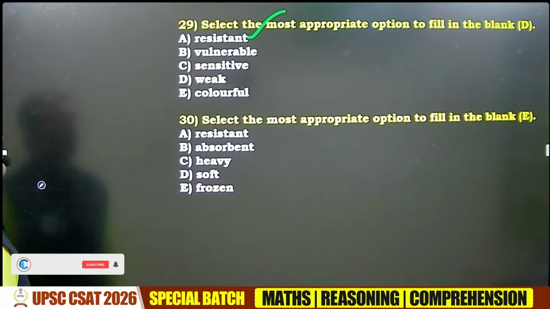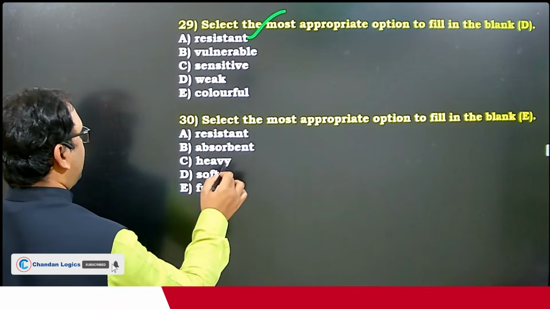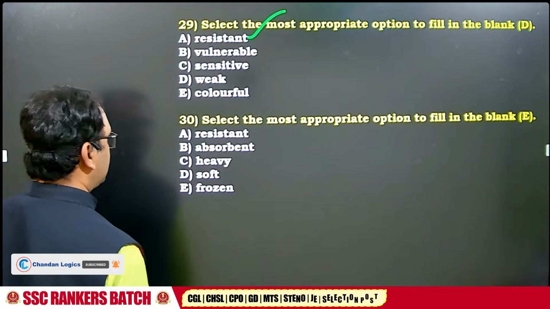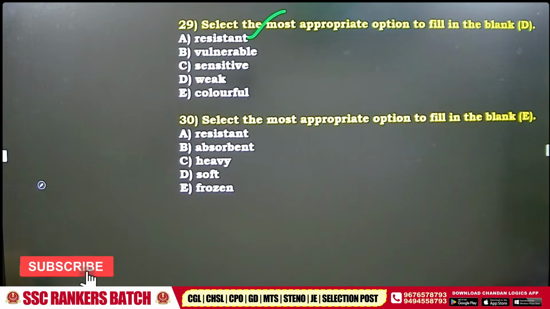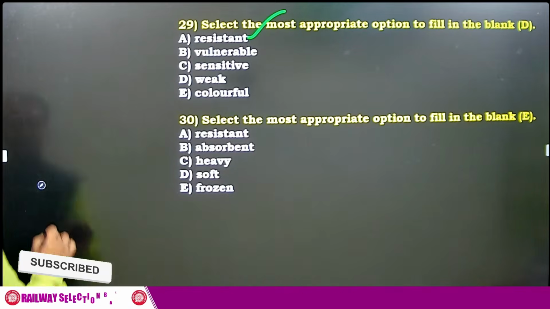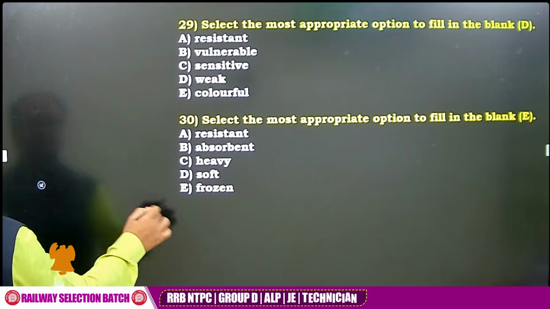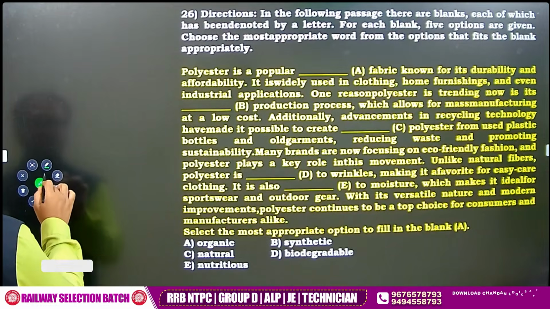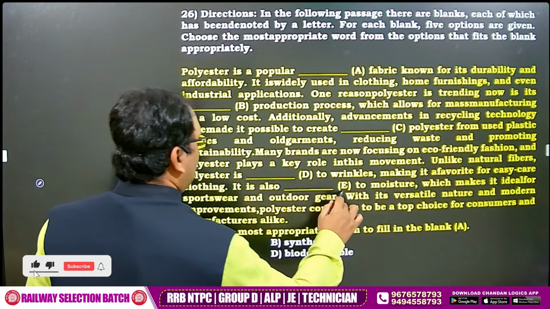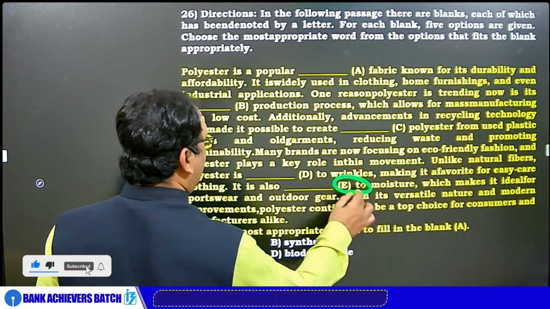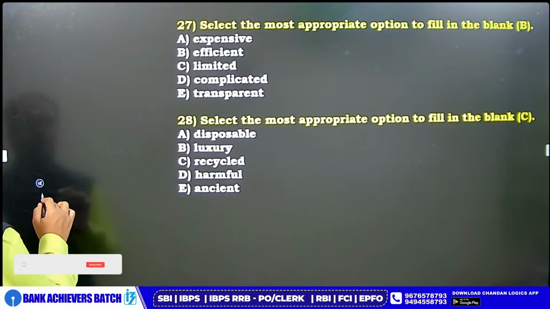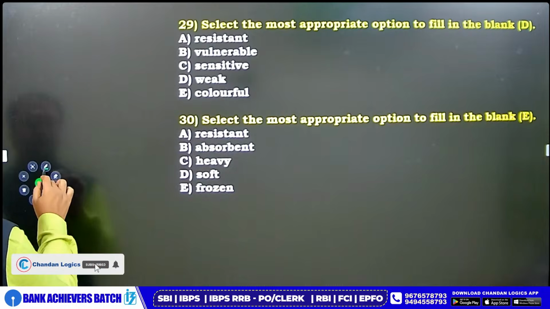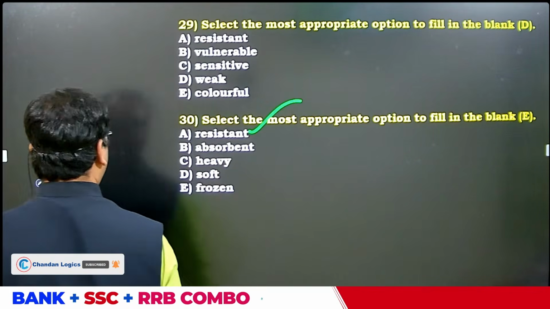Okay, next one. Resistant, absorbent, heavy, soft, frozen. Any guess without reading the options? Without reading the sentence. Arey bhaiya, again preposition to. Now look at the options. Preposition to can be used where? Resistant to. Fatafat.